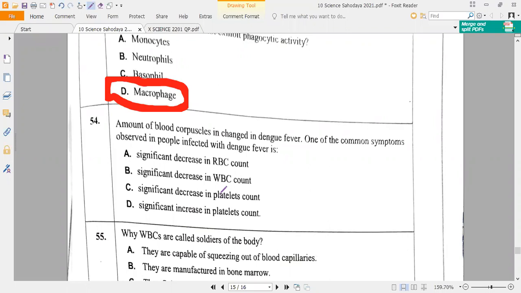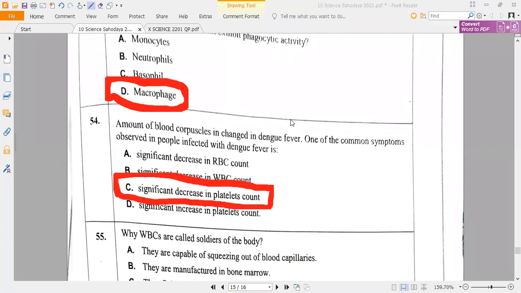Option C, sir. Significant decrease in the platelet count. Correct or not? So this is the general thing which you people will observe. Dengue fever or even during typhoid also it will be happening. Correct? So that is why they will say during that time consume more oranges and all, which will increase the platelet count drastically and faster. Correct, Tarani?